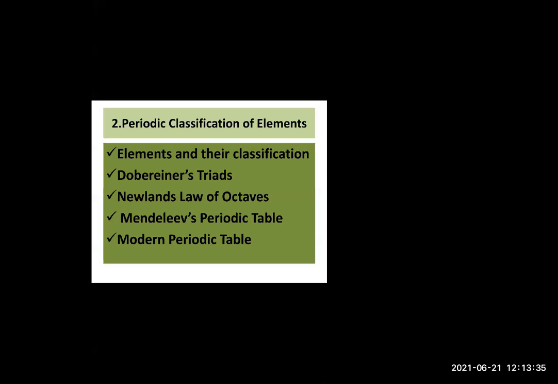Elements. Periodic classification of elements. Okay, students. So here in this chapter, we will be learning about the elements and their classification. Then we will learn about Dobereiner's triads, Newland's law of octaves, Mendeleev's periodic table, and modern periodic table. So these are the things we are going to learn in this chapter.